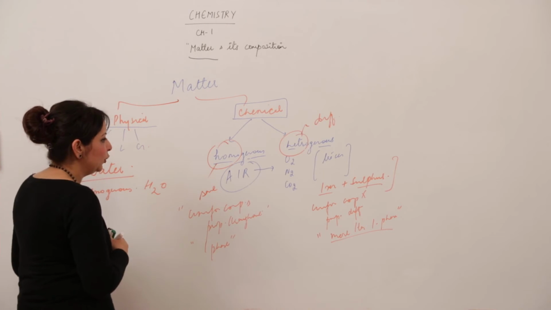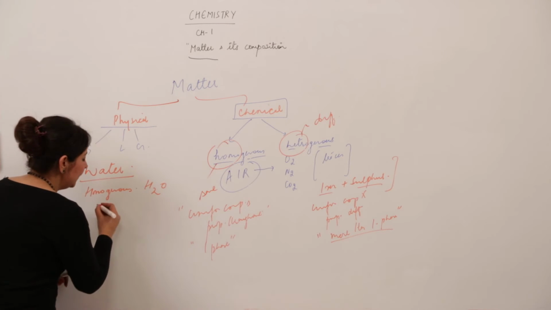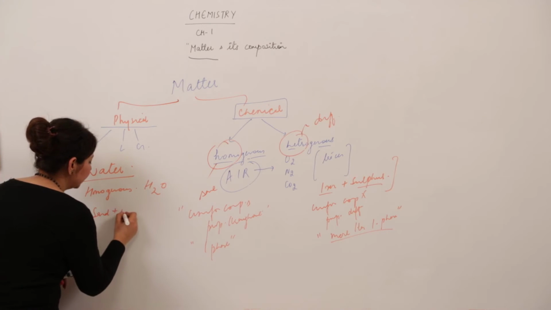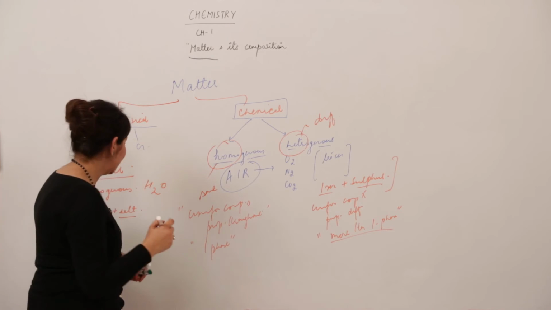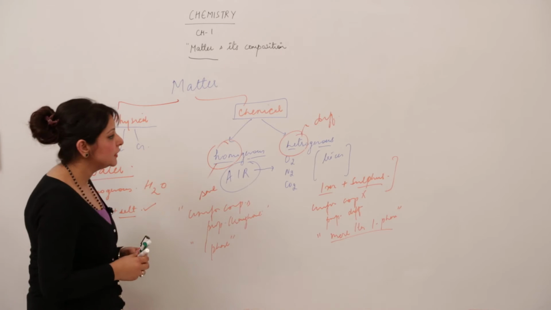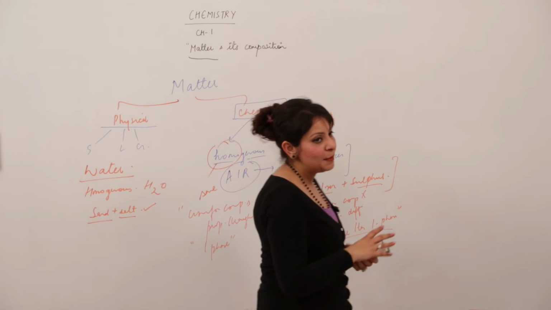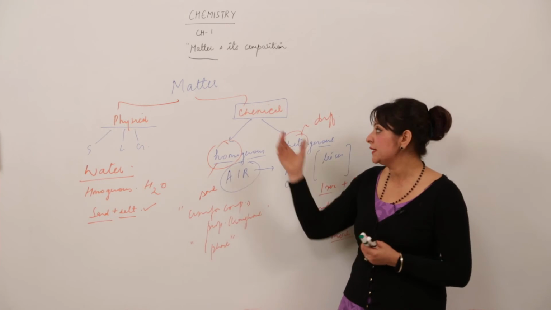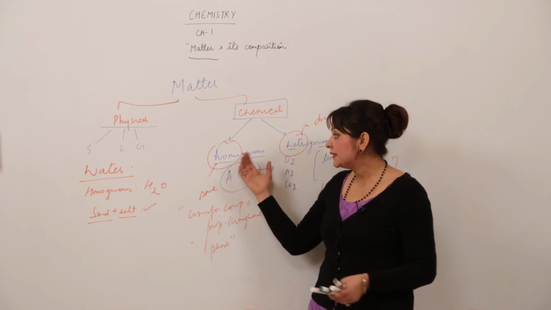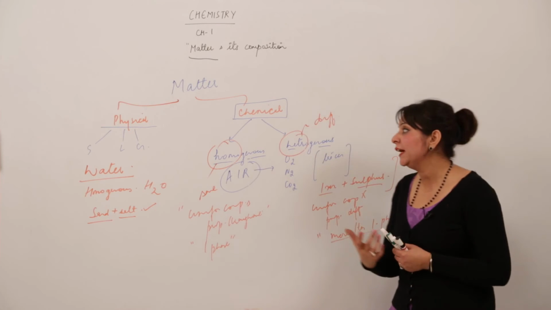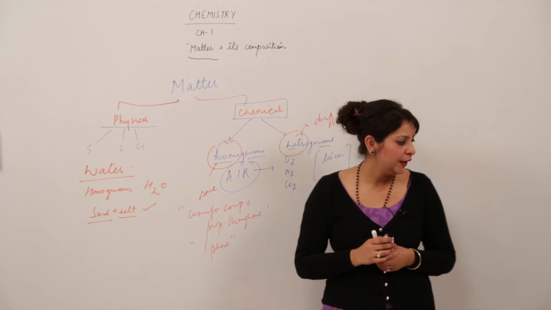Again, I'll take one more example for you. For example, sand and salt. If you take a mixture of sand and salt, you will see two phases. So that means it is heterogeneous. So this is how you identify, on the basis of chemical classification, whether the matter is homogeneous or heterogeneous. Besides this, we have one more kind of chemical classification which we can do,